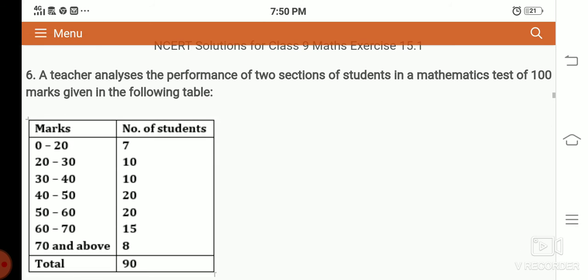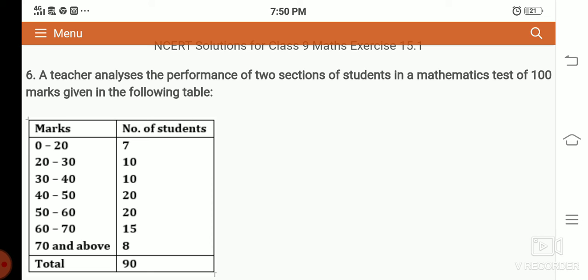Right. A teacher analyzes the performance of 2 sections of students in a mathematics test of 100 marks given in the following table. So here marks from 0 to 20, 7 members, 20 to 30, 10 members, 30 to 40, and so on. That continuous table is given. Now 70 and above, 8 students, and total 90 students.